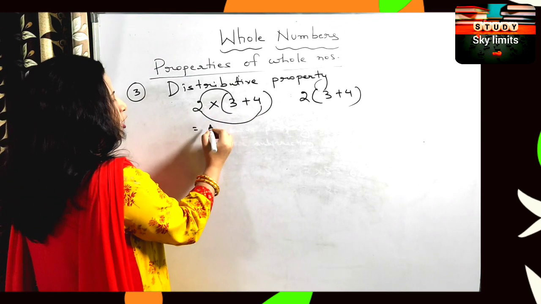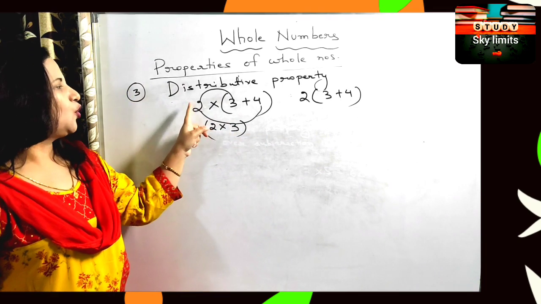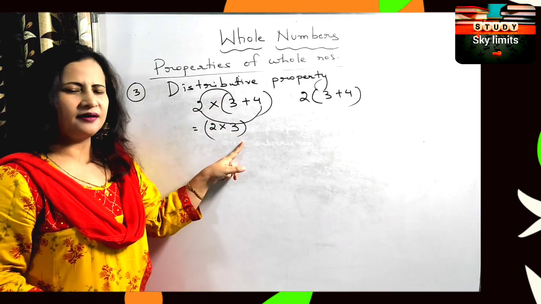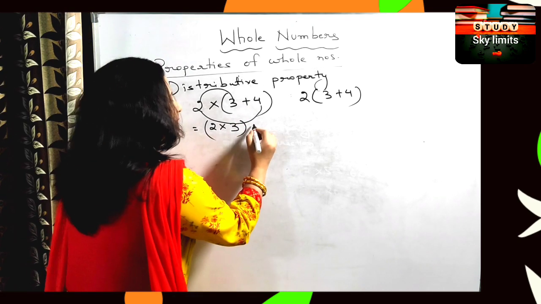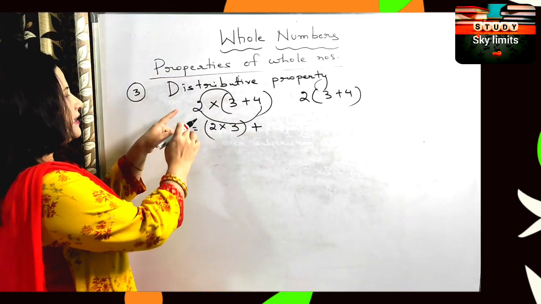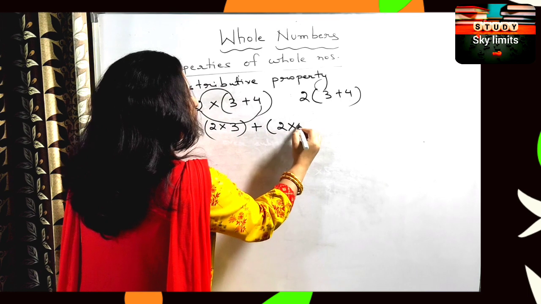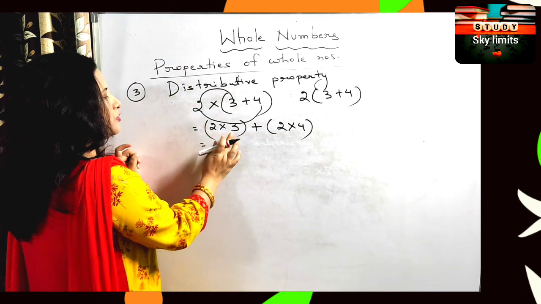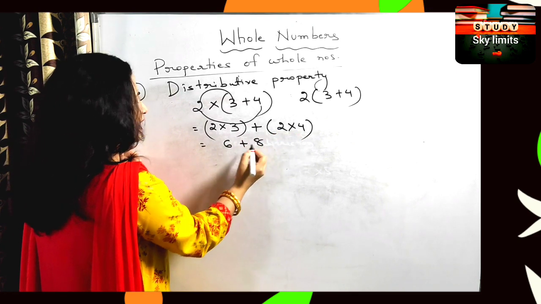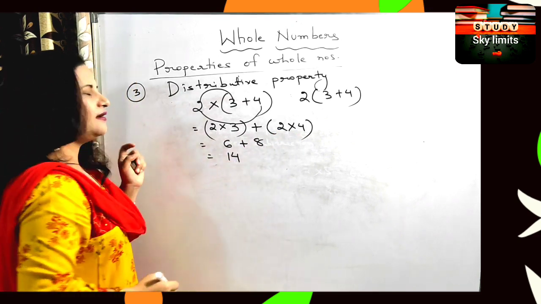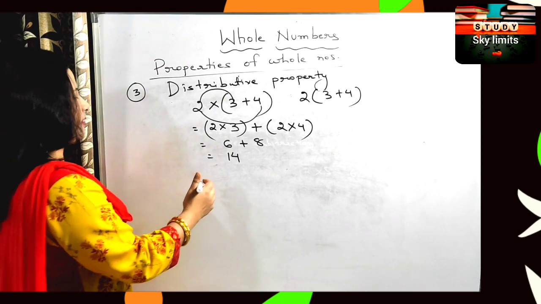So what does it mean? It means that 2 is first multiplied by 3. Okay? Then in the center what sign are you having? Plus. So write down that plus. Then 2 is multiplied by 4. So now 2 multiplied by 3 is how much? 6. 2 multiplied by 4 is how much? 8. So how much answer are you getting? 14.